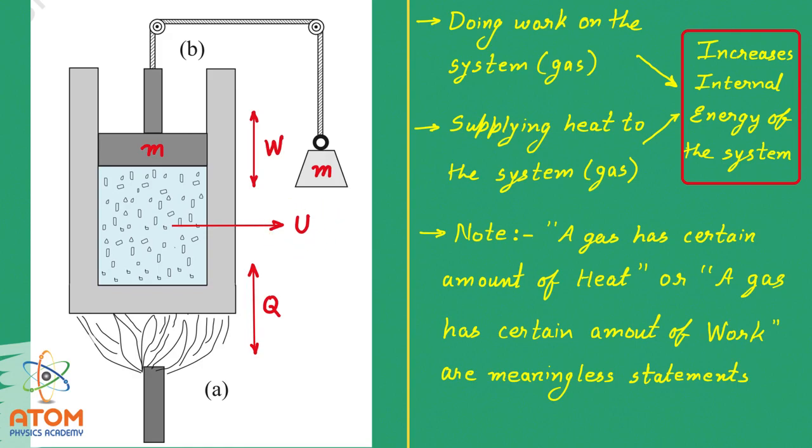Right? Now here is an important note. Saying a gas has a certain amount of heat, or a gas has a certain amount of work, are meaningless statements. Let me elaborate. See, a gas can have internal energy or it can have mechanical energy, but it cannot have heat or work, because heat is the internal energy transferred and work is the mechanical energy that is transferred, right? So a system cannot have heat or work.